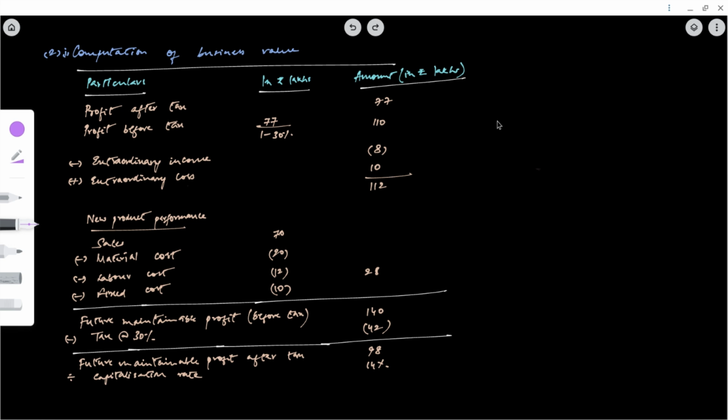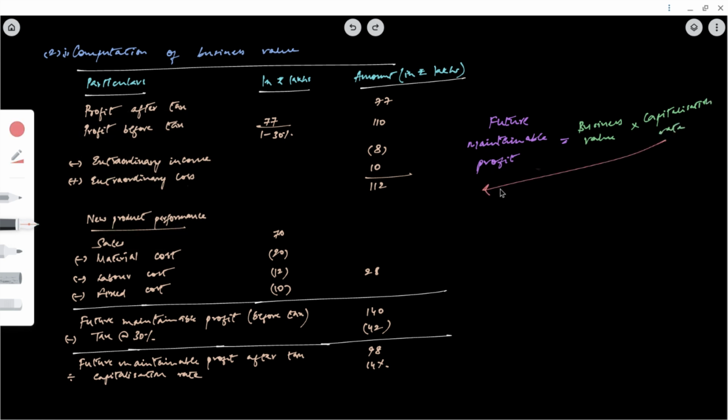Generally, future maintainable profit is nothing but business value into capitalization rate.